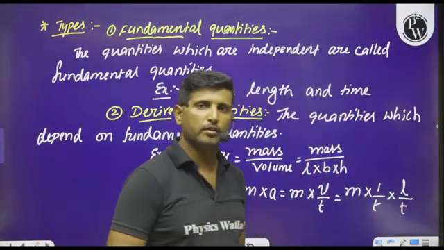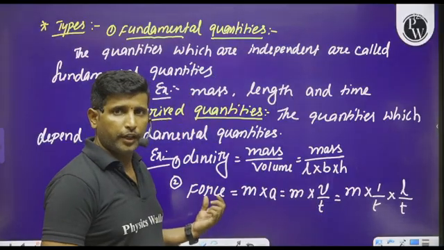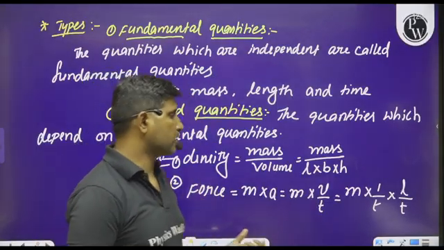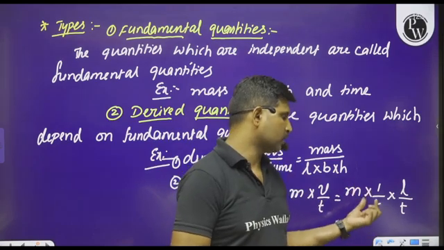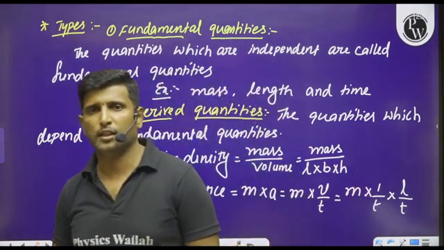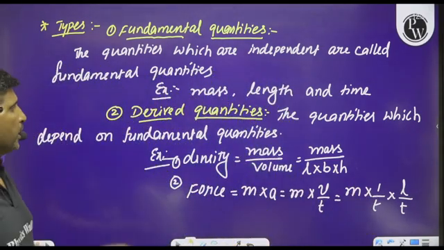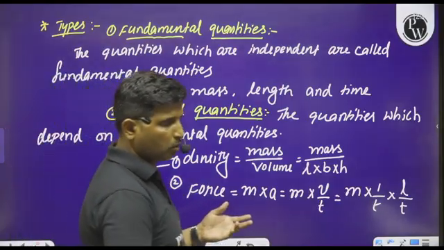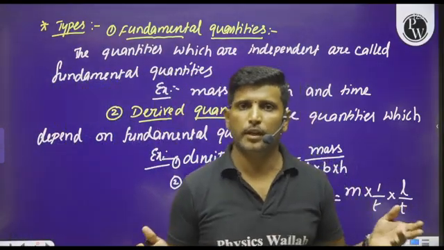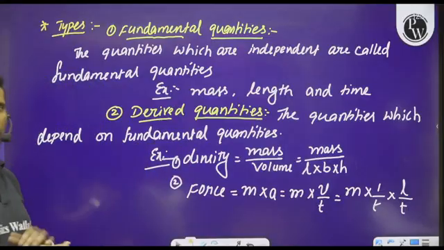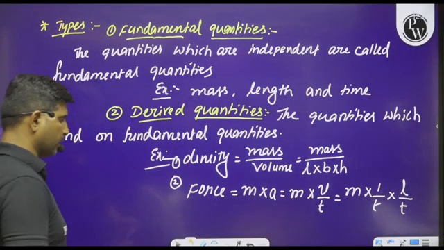Therefore, we can say that force is a physical quantity which depends on the fundamental quantities like mass, length and time. Mass, length and time. Okay. So like that we can classify the physical quantities into two types. One is fundamental and the other one is derived physical quantities. I hope you are understanding these points.